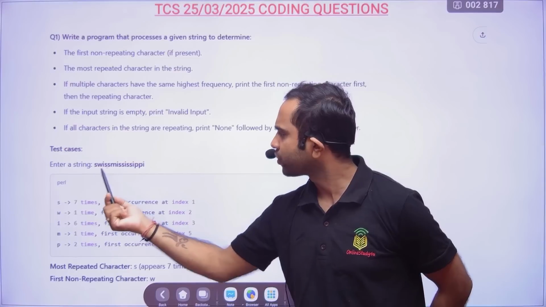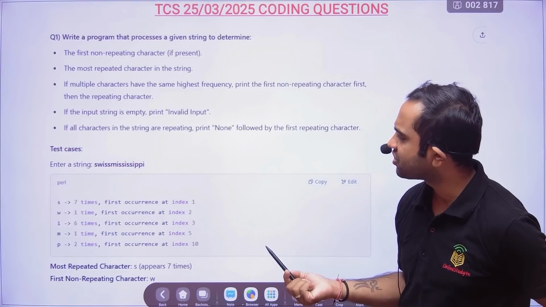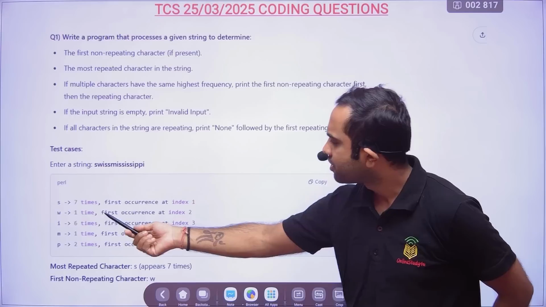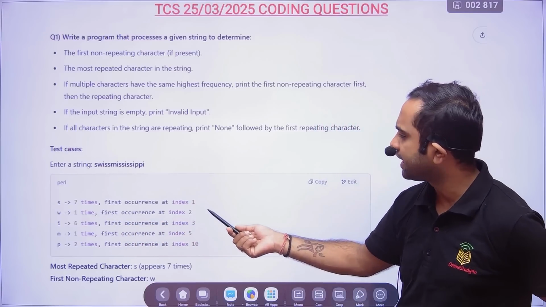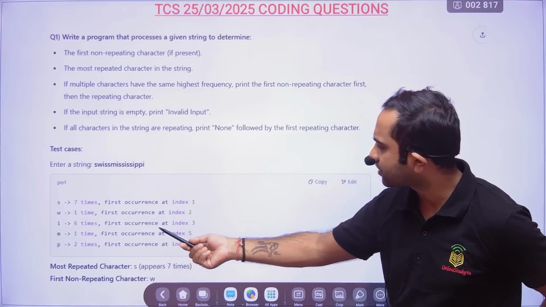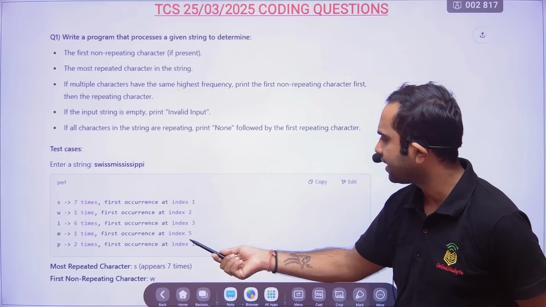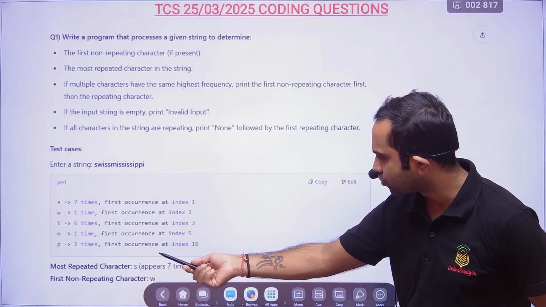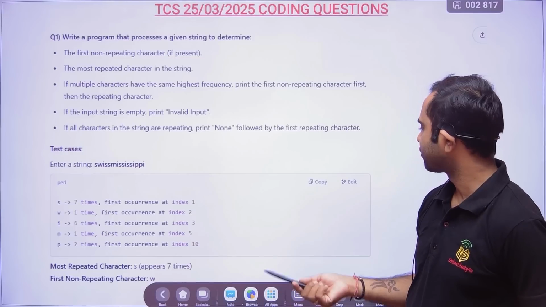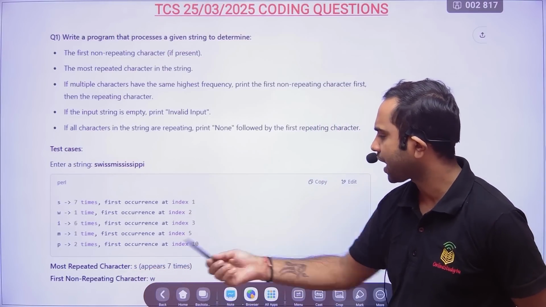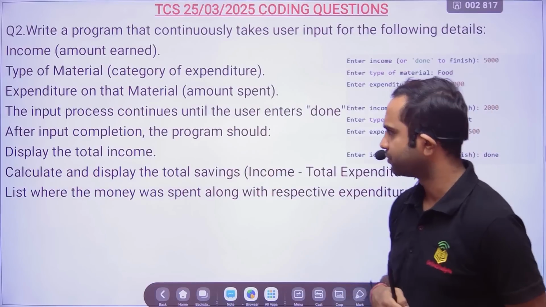Test case. Enter a string: Swiss Mississippi. So S appears 7 times, first occurrence at index 1. W appears 1 time, first occurrence at index 2. I appears 6 times, first occurrence at index 3. M appears 1 time, first occurrence at index 5. P appears 2 times, first occurrence at index 10. Okay, so here you can see the most repeated character is S, which appears 7 times, and the first non-repeating character is W.